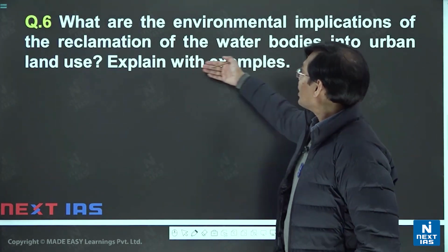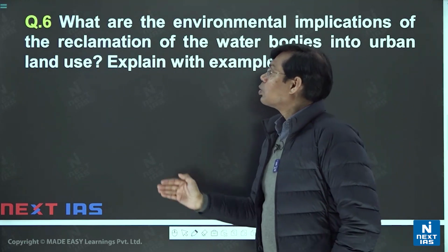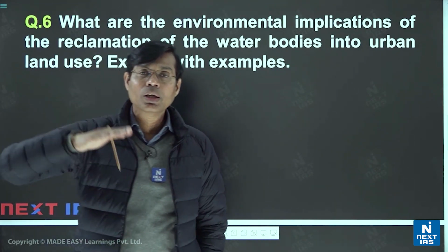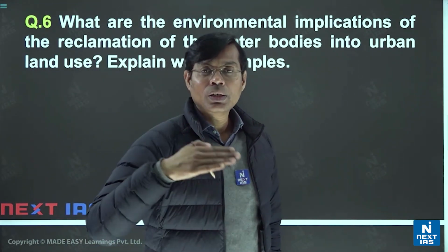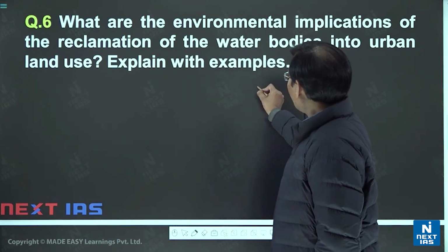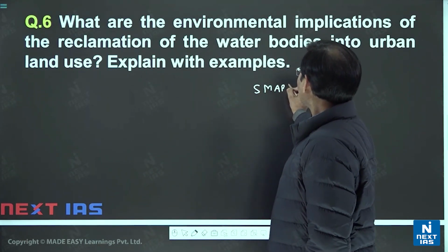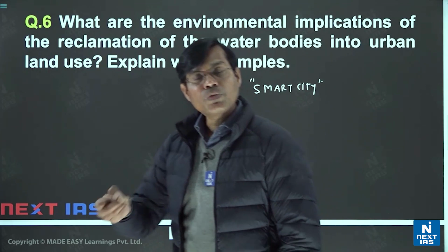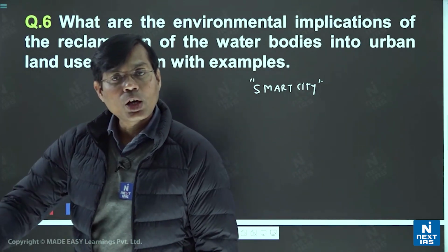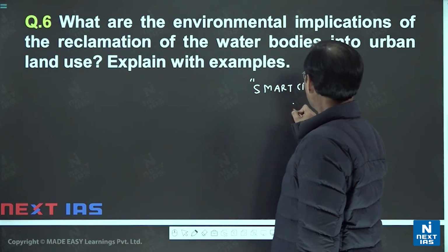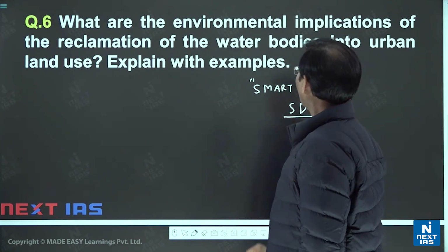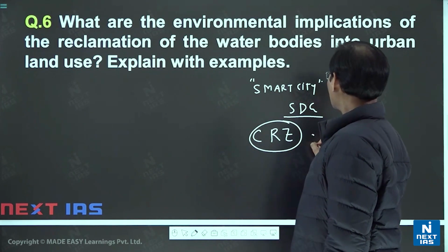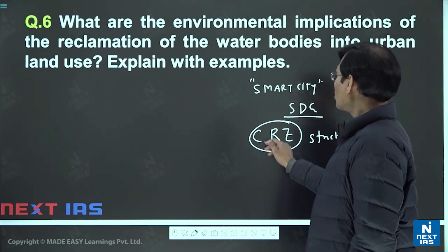Then you may say in the last that to protect the urban area and its water bodies and overall ecosystem of urban area, then the concept of smart cities, also the cities of future, to meet the demand of sustainable development goal, SDG को पूरा करते हैं। Also coastal regulation zone, we require strict implementation of coastal regulation zone.